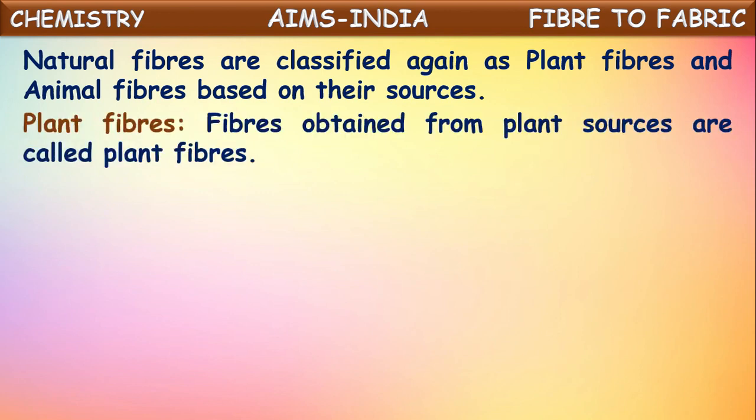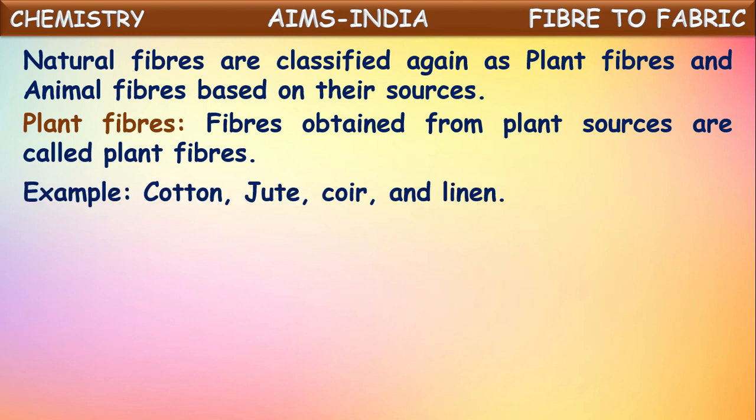Let us see first about plant fibers. The fibers which are obtained from plants or plant resources are called plant fibers. For example, cotton, jute, coir, and linen. These all are obtained from plant sources. We know cotton is obtained from cotton plants, jute is obtained from the bark of jute plants, and even coir is obtained from plants. That is why these all are called plant fibers. These are natural fibers only, and this is one more segregation as plant fibers.